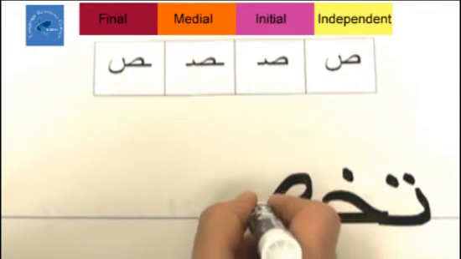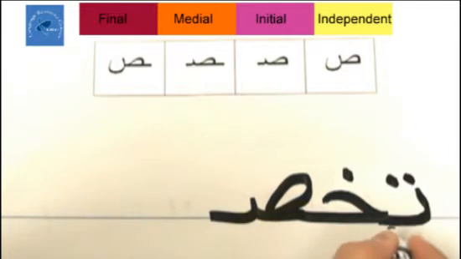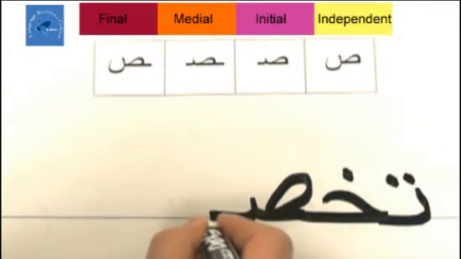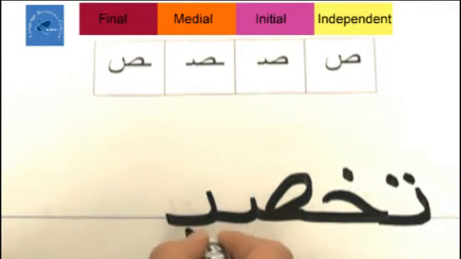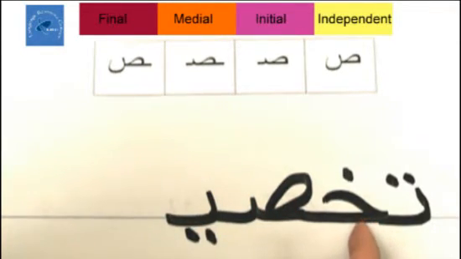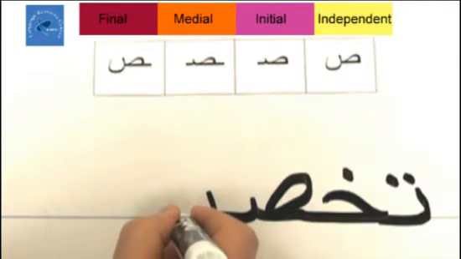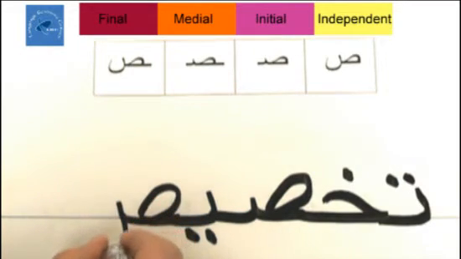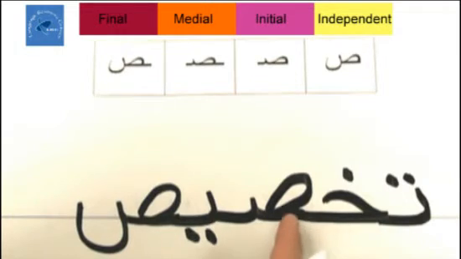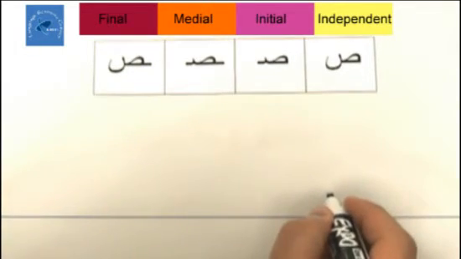Loop, tooth, line. Takhsis. Need ya. Two dots. Takhsis. And a final sa. Oval loop, backwards U. Takhsis.